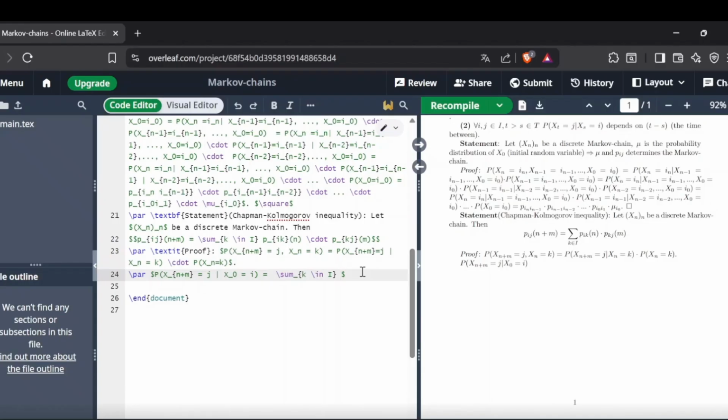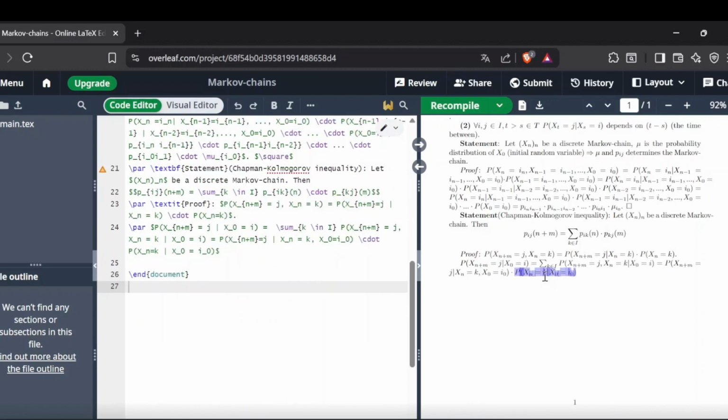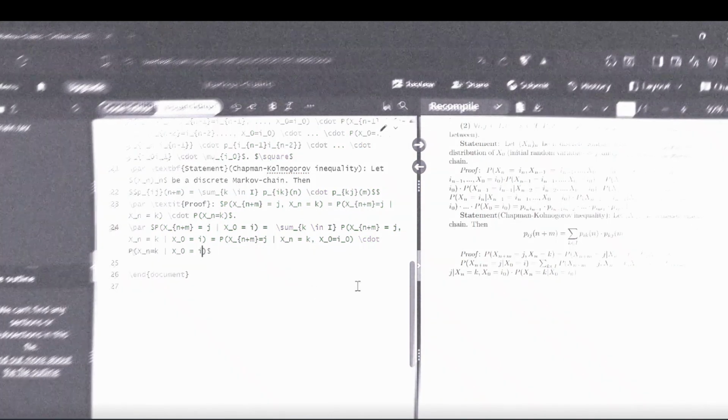If I iterate over the elements of I, then I can use the Bayes rule because the sum of the probabilities of X_n equals k1, X_n equals k2, and so on, will be 1. Now I will use the previous equality, the probability of X_n equals k with the condition X_0 equals i0. I0 is i, I don't know why I wrote i0.